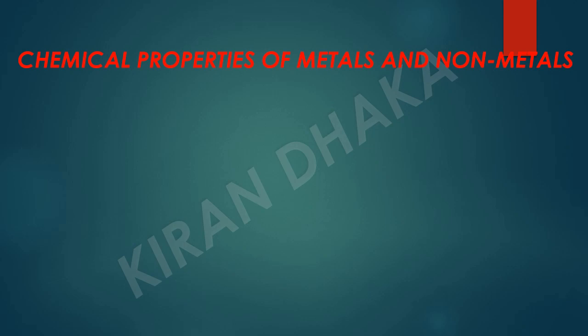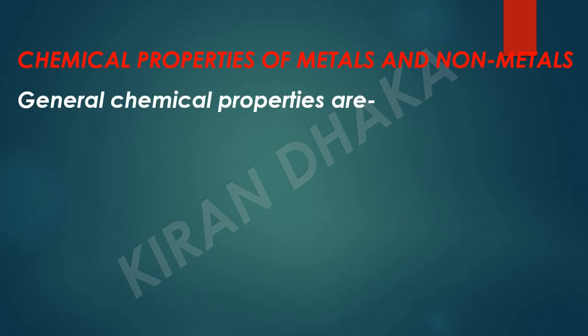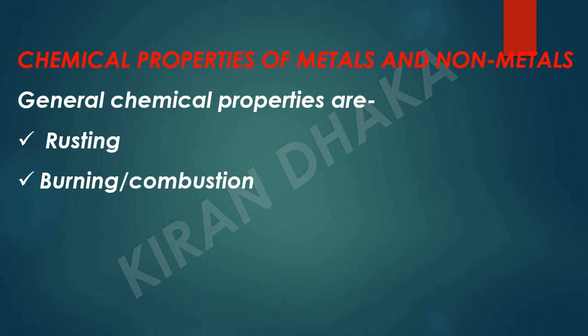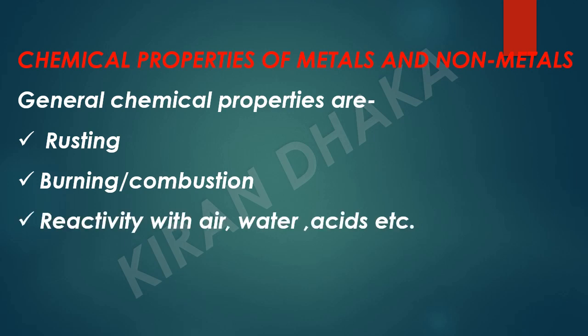What are chemical properties? Chemical properties are the properties of a substance that may be observed when the substance undergoes a chemical change or a chemical reaction. A general chemical property is rusting. In rusting, oxygen reacts with metals, forming a new substance, that is an oxide. Burning or combustion of a substance, and reaction with air, water and acid, are all examples of chemical properties.